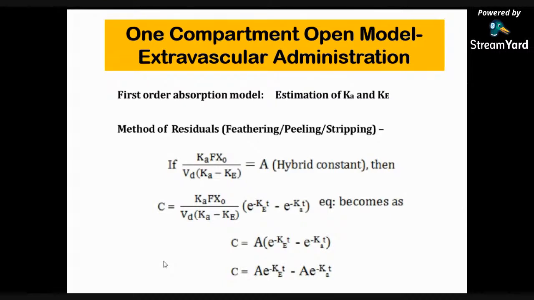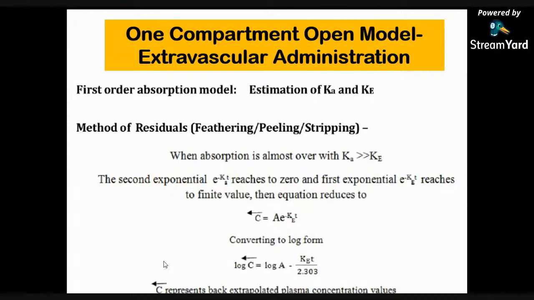Then, when absorption is almost over, with Ka greater than Ke, the second exponential, e to the minus Ka t, reaches zero, and the first exponential, e to the minus Ke t, reaches a finite value.